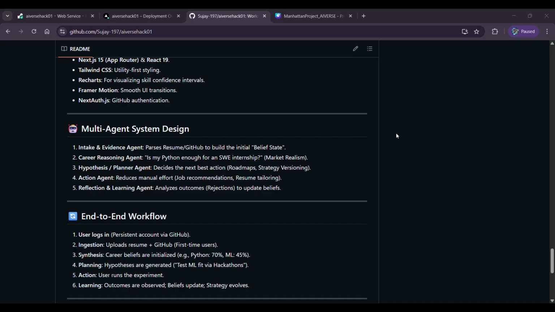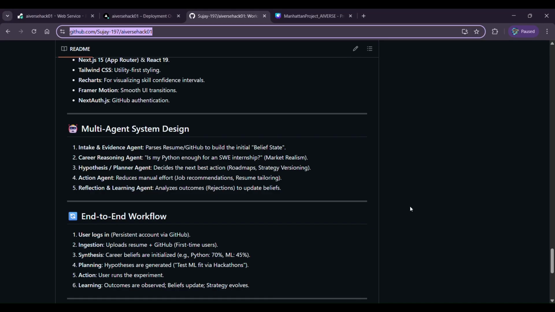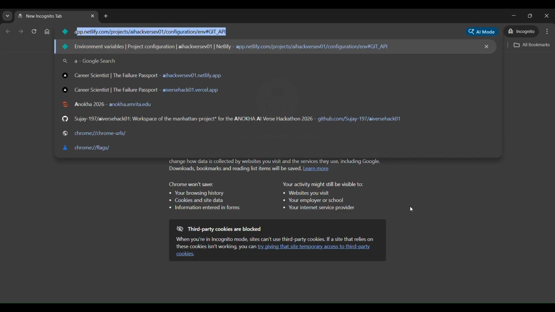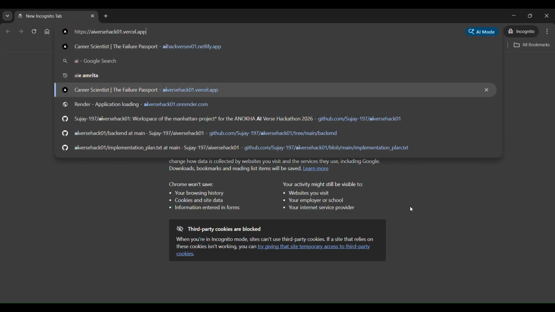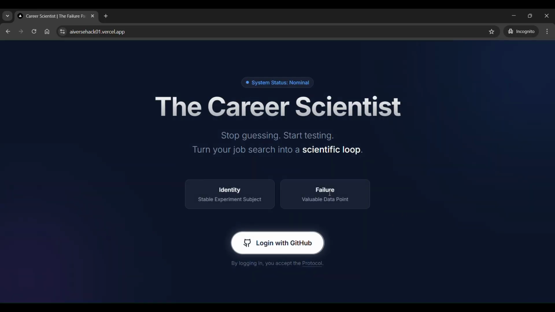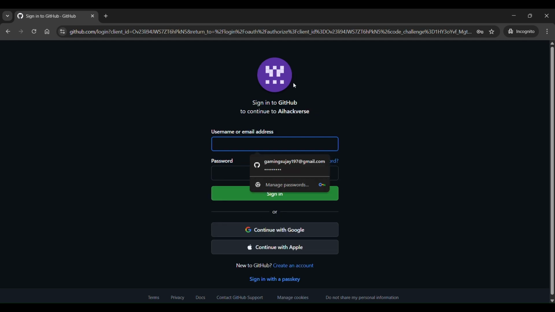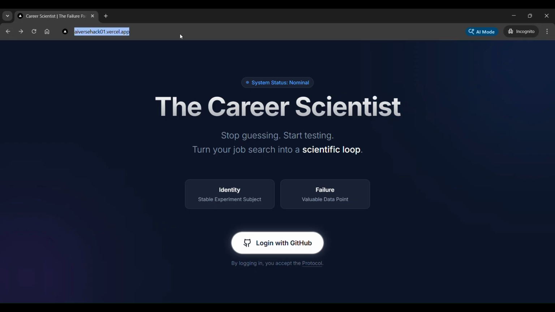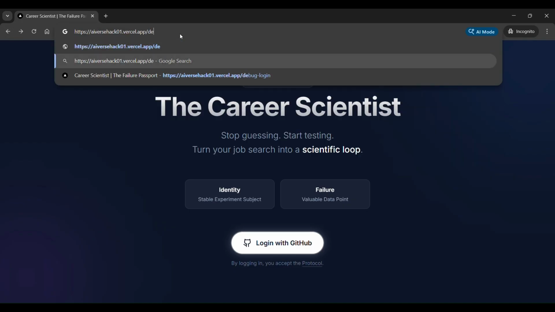I'll just open a new tab right here in Chrome and open aivers.vercel.app. So basically, it starts, and I've given just a GitHub auth login, because GitHub manages the login and user states. If I hit that, I'll directly authenticate with GitHub. As of now, for debug purposes, I'll just go to the debug page.